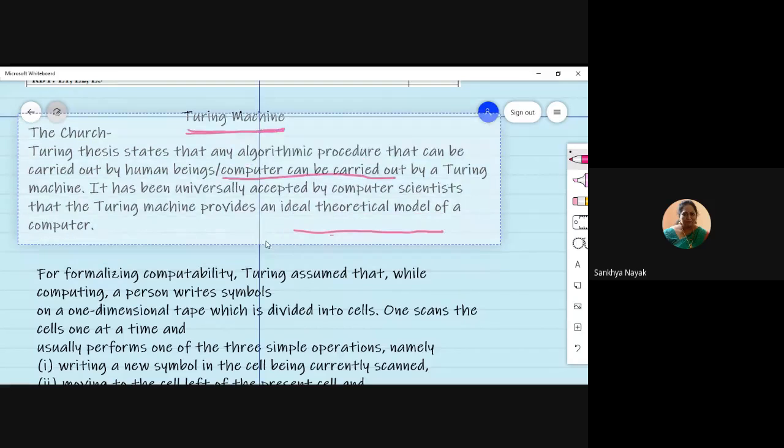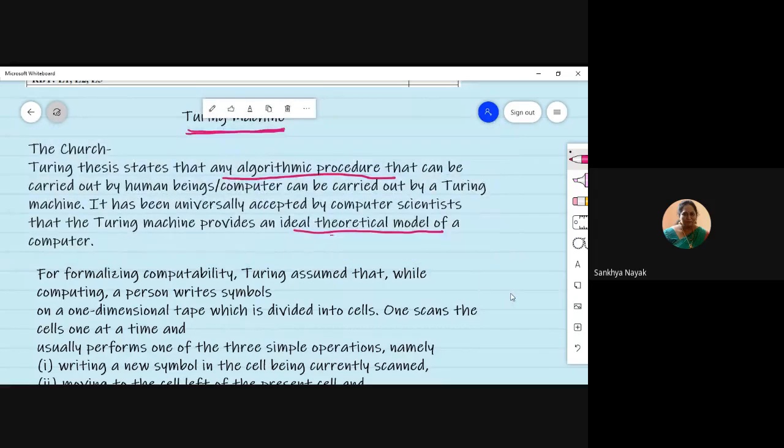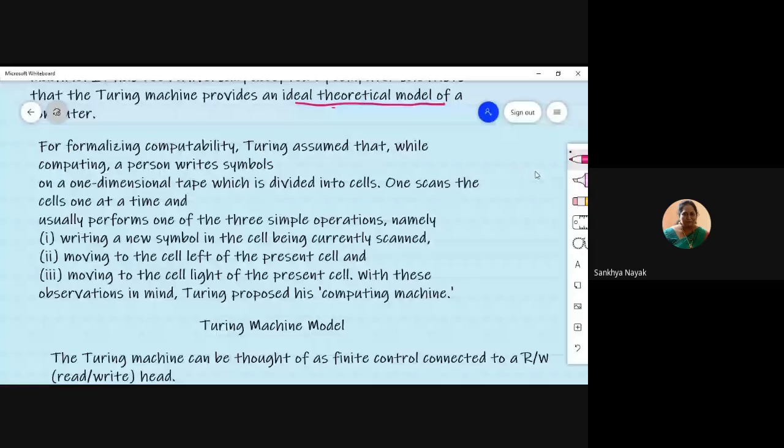So Turing assumed that whenever an algorithm or computation is done by a human, the person writes symbols. He says that whatever we can do, we can convert it into symbols on a one-dimensional tape, which is divided into cells. So something like this, any string or any processing, we can take a tape, divide it into cells, and write some symbols over here. And then we can scan one symbol at a time, like this one or this one.